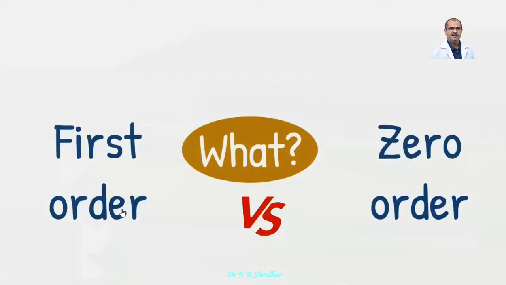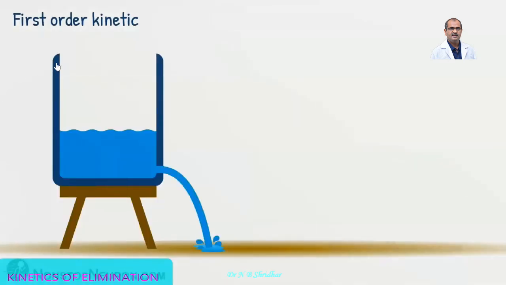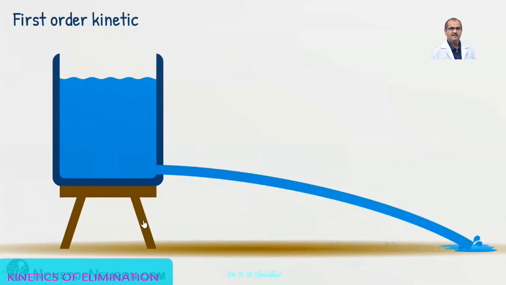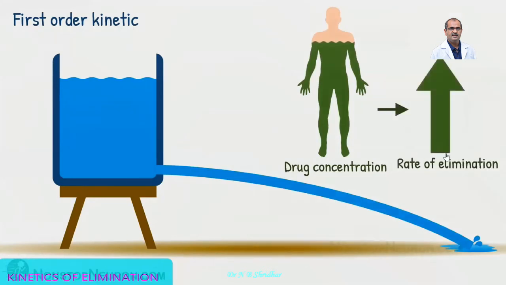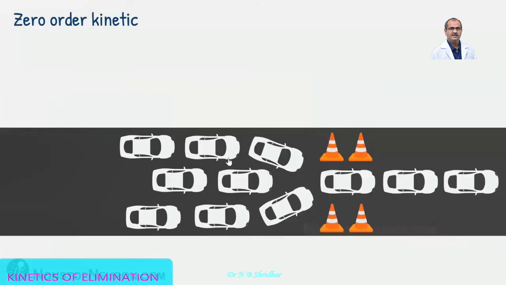The difference between first order kinetic and zero order kinetic is, you take here the example of a water tank. First order kinetic follows like this: as the concentration or the level of the water increases, the force of the excretion or force of the water is also increased. Here also, as the volume of water increases, the excretion force also increases. That's how it follows the first order kinetic. Means as the drug concentration increases, rate of elimination is going to be increased to a greater extent. Whereas in case of the zero order kinetic, it is like cars moving through a partial roadblock.